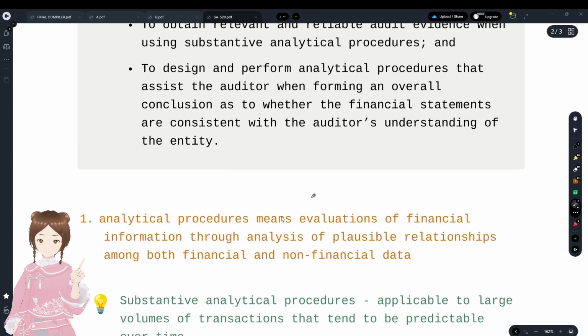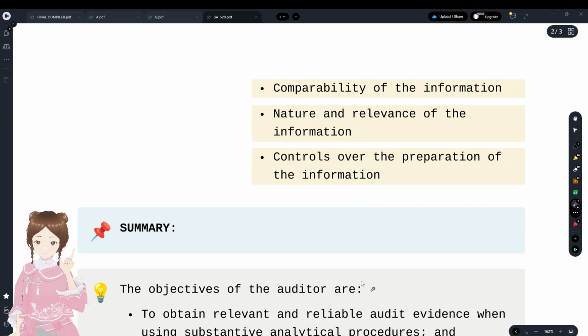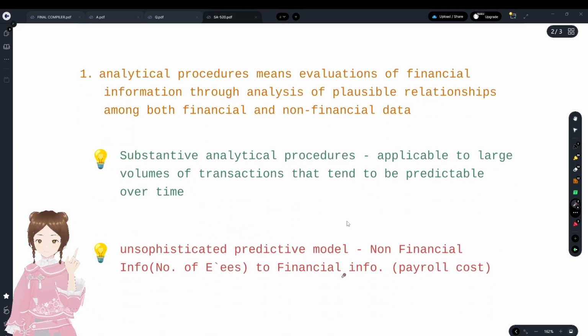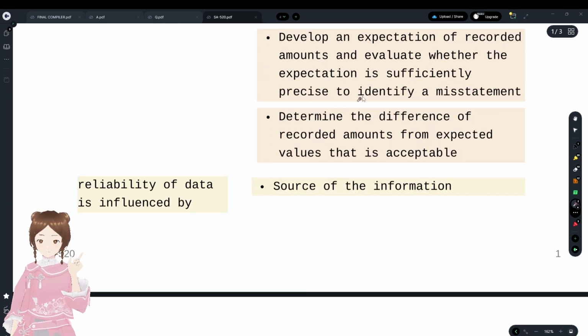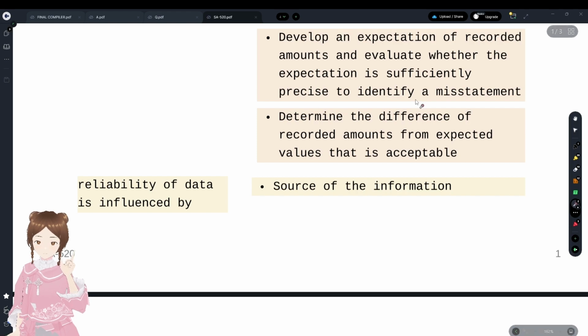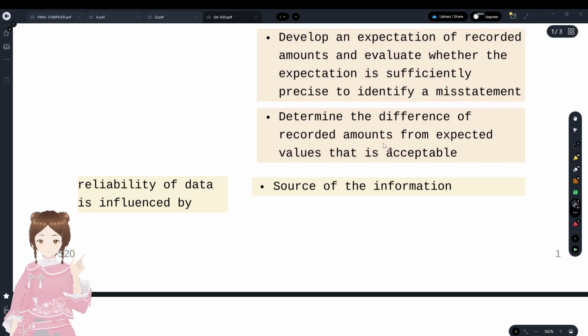The result should be equal to the auditor's understanding of the entity. In the second objective, they're also talking about the same thing with regards to the understanding of the entity, meaning the identification of the risk of material misstatement in the entity as per SA 315, and it has to be equal to that. And determine the difference between recorded and expected values that is acceptable.